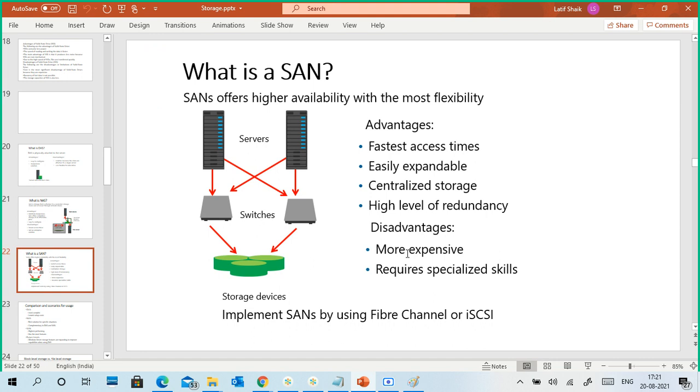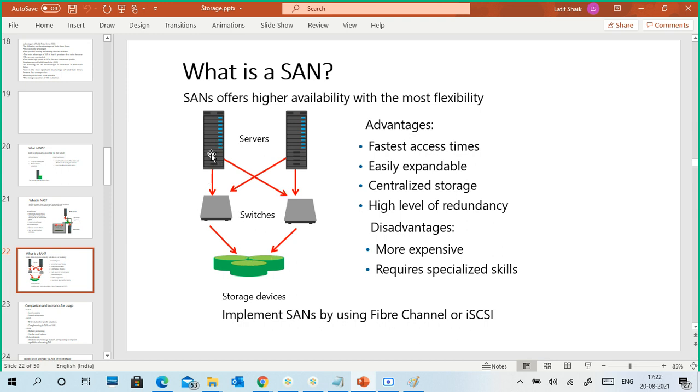It is more expensive, but it is a centralized server, and it is not easy to manage. We need special attention, but it is highly redundant. If you see this structure, it is servers, switches, storage devices. It means one way or another way, there is storage and you are accessing, if the line is damaged, still no problem.